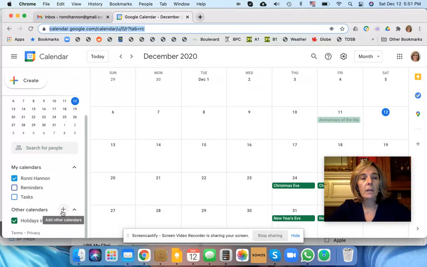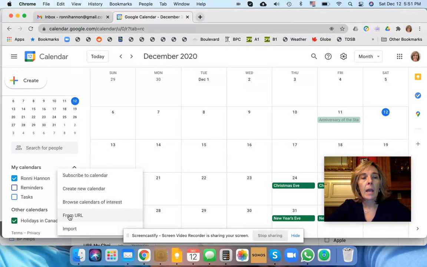You just simply have to click on add other calendars. And there are browse calendars of interest for those ones that I just mentioned. There are also subscribing to ones. For example, if you belong to a club and maybe they have somewhere that you can book tennis courts or something like that, sometimes it will say that you can subscribe to that. You can also create a new calendar. This is another one that we will discuss in just a minute. And then there's also ones that if somebody offers you a URL, you can specifically paste the URL here.